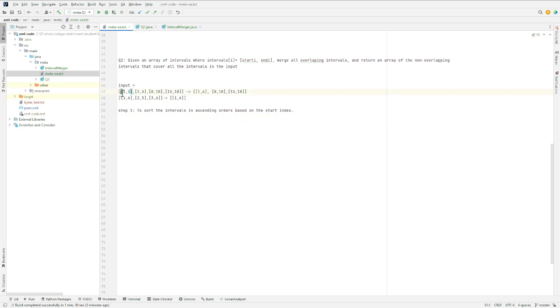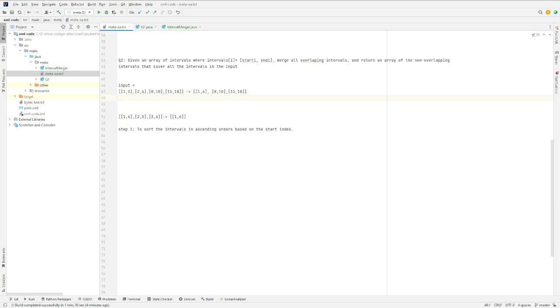Just like in this example, there was 1 comma 3 and 2 comma 6, and I merged these two, and the final interval becomes 1 comma 6. And similarly, in this example, I can merge 1 comma 4 and 2 comma 5, and the interval becomes 1 comma 5. And then again, I can repeatedly merge 1 comma 5 and 3 comma 6 to 1 comma 6. Now let's break these steps down. Since we are merging two intervals, let's start by having a separate list. Let's run over this particular input and see how we can produce this output. I will explain the logic and then I will show you the code to implement that logic in an efficient way.